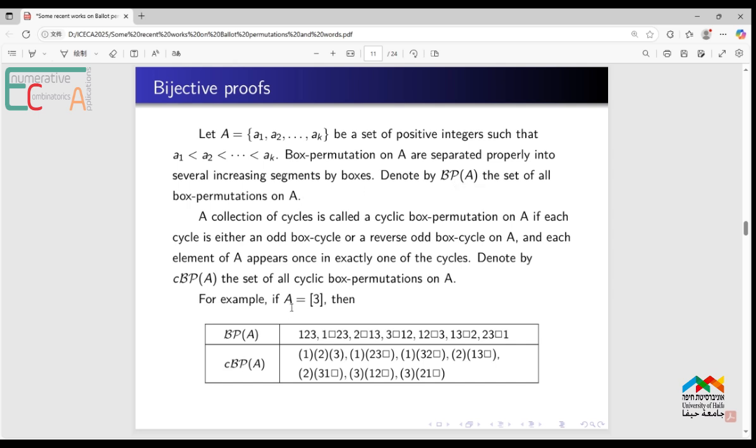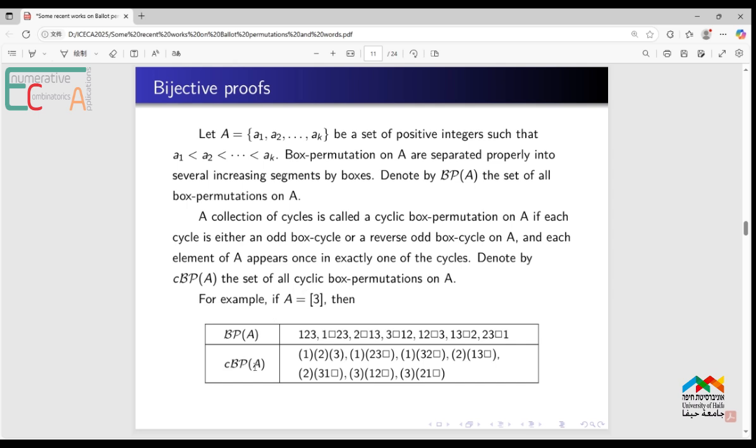For example, if A consists of 1, 2, 3, then BPA has 7 elements. The box may not appear in BPA, but if the box appears, its neighbors are also increasing segments. A collection of cycles is called a cyclic box permutation on A if each cycle is either an odd box cycle or a reverse odd box cycle on A, and each element of A appears exactly once in exactly one of the cycles.